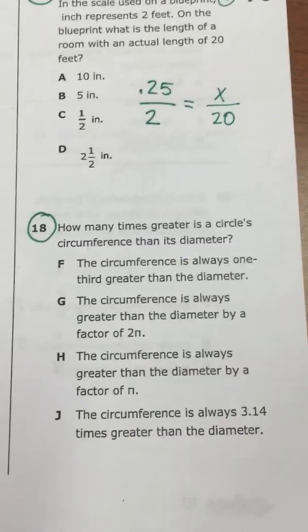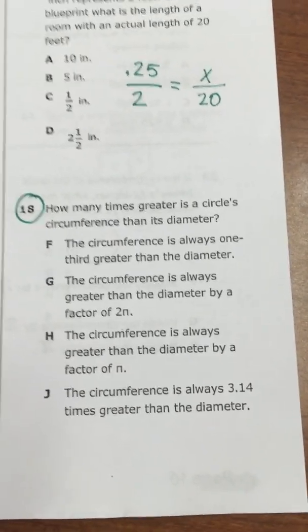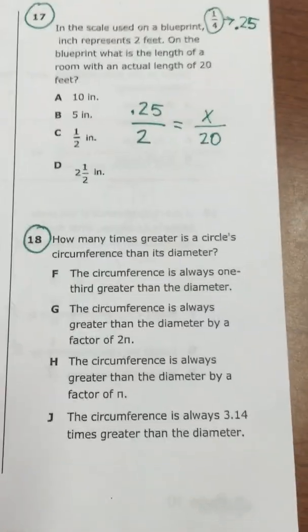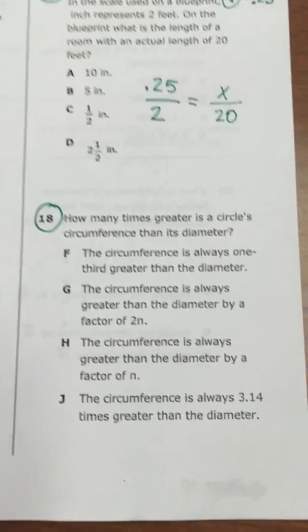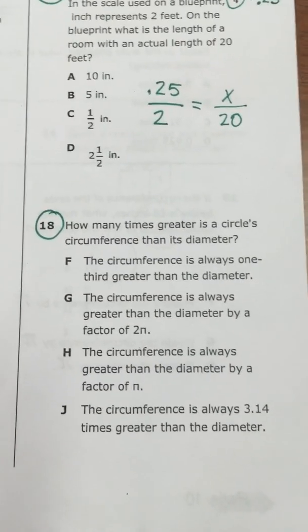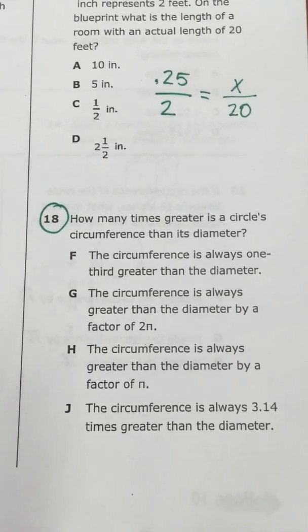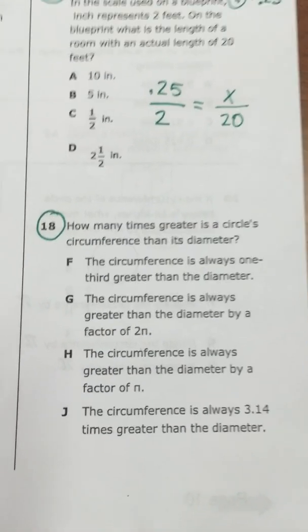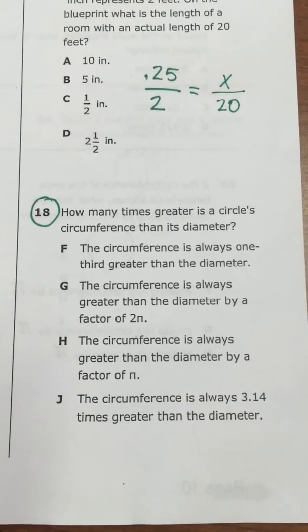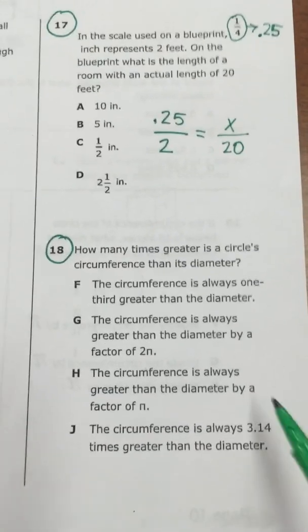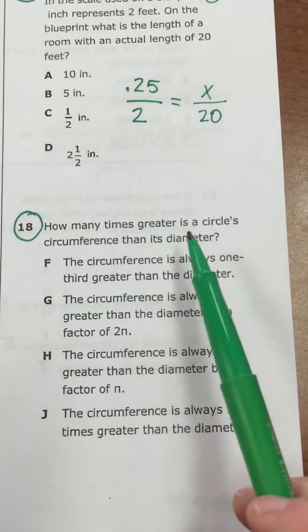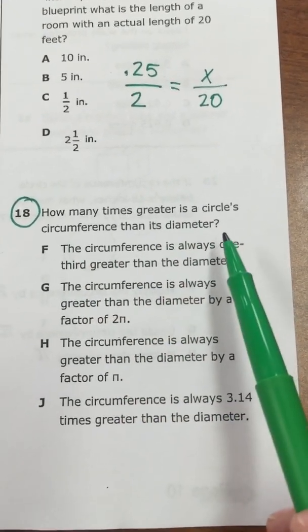And just like how you relate to your sisters, brothers, and your parents, circles have parts of them, just like your family has parts. Circumference is one part. It's related to the diameter in a certain way. The diameter is related to a radius in a certain way. So, in this question, it says, how many times greater is a circle's circumference than its diameter?